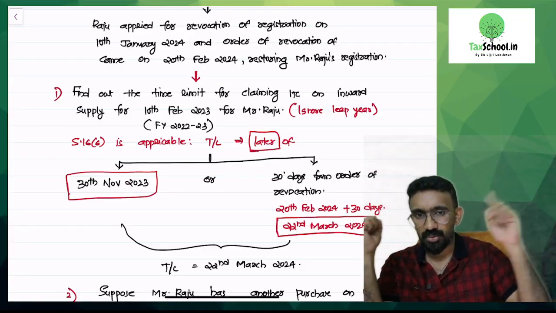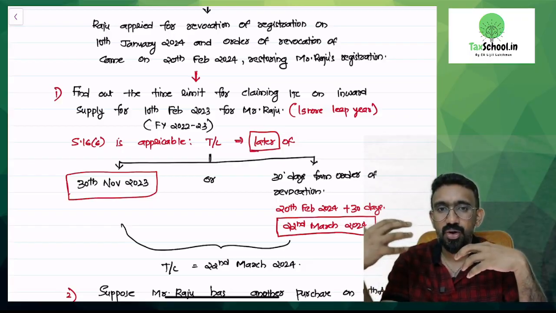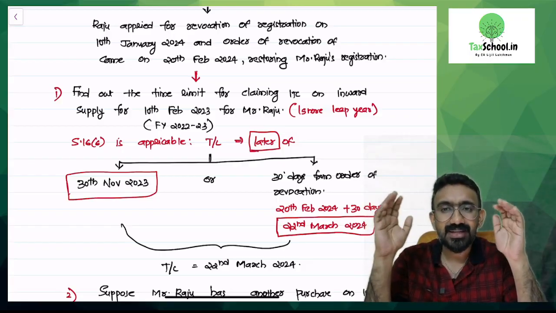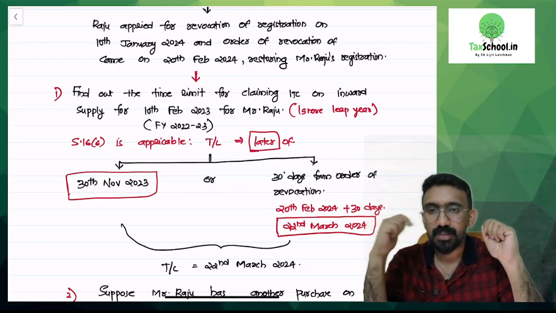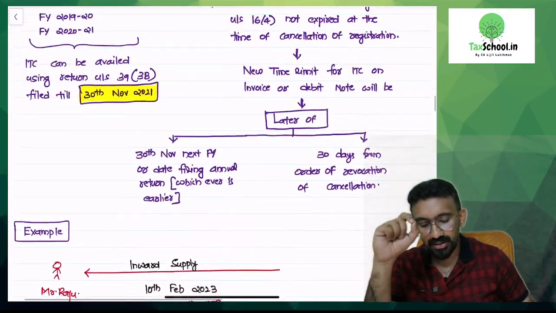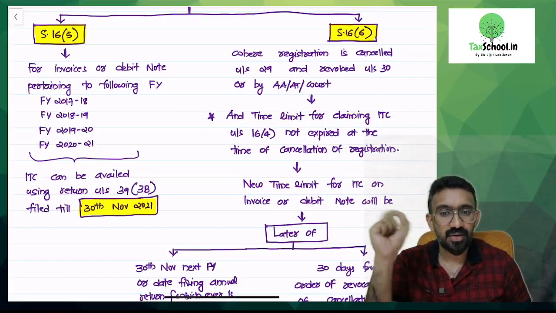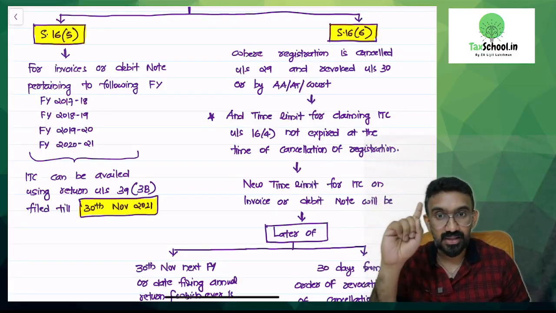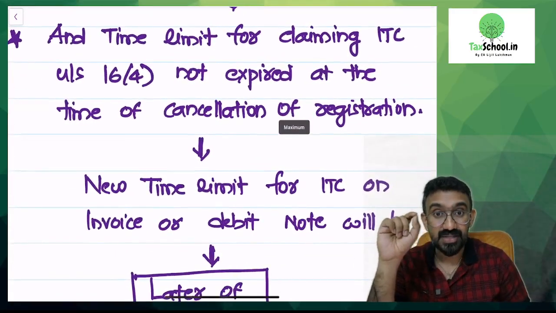Now, question number 1 that I've asked here. Find out the time limit for claiming ITC on inward supply for 10th February 2023 by Mr. Raju. What will be the time limit? So, I have to look at whether 16(6) would get in here. Is it a case where registration was cancelled and revoked later? Yes. It is not the only reason. I have an asterisk mark given here. I need to satisfy this additional condition.